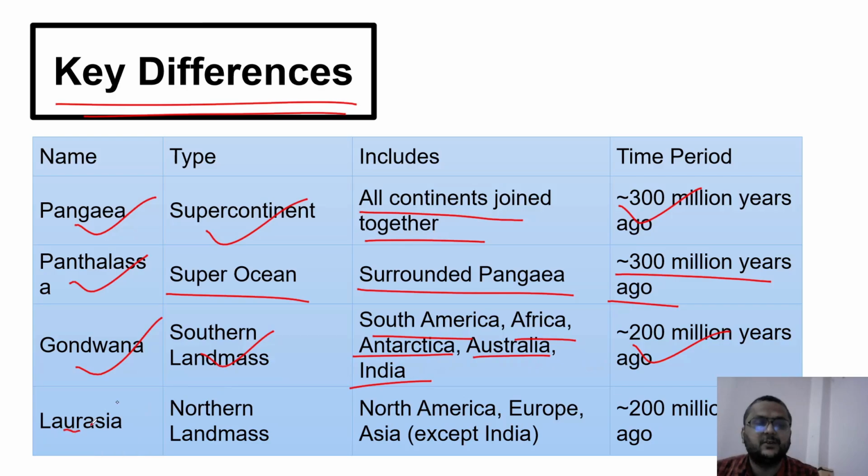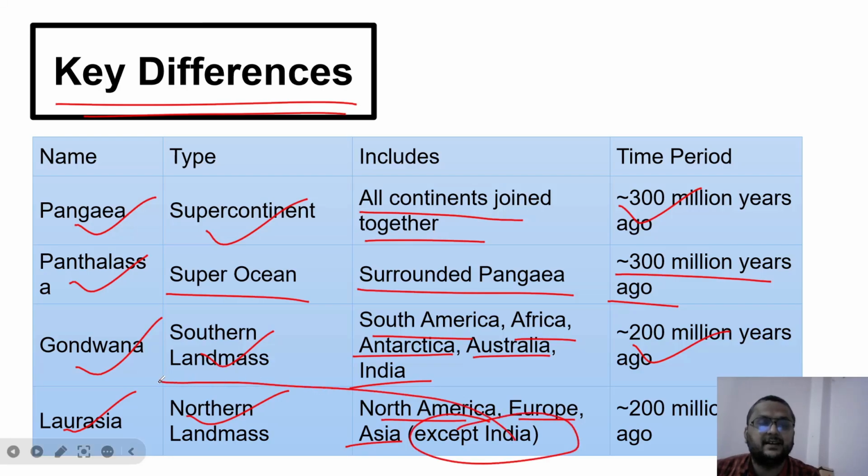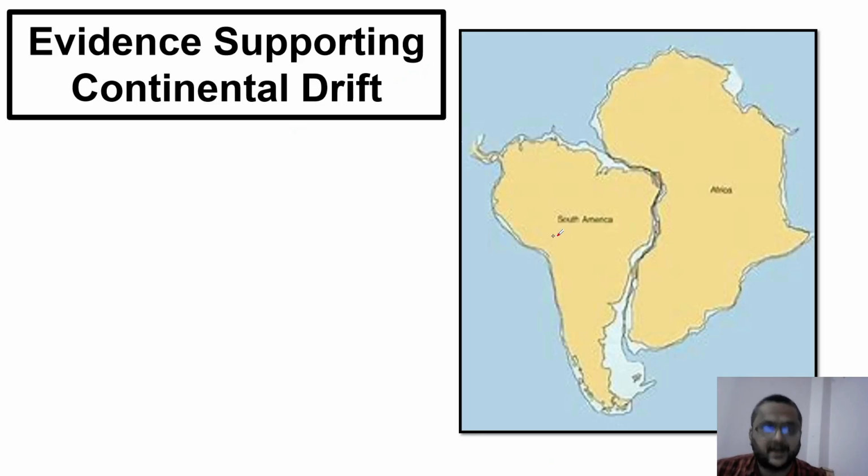And then next is Laurasia, the northern landmass: North America, Europe, Asia, except India. Why? Because it is included in Gondwana land. And the time period is the same, 200 million years ago. These are the things that we have seen so far. Now, when Wegener proposed this theory, many objections came. To prove his theory, he gave some evidence. So let's look at the evidence supporting the continental drift theory.